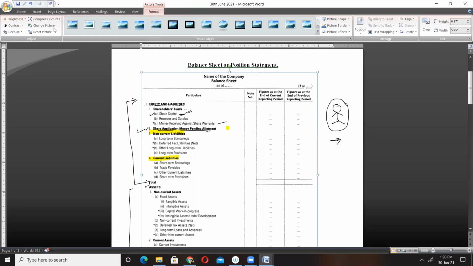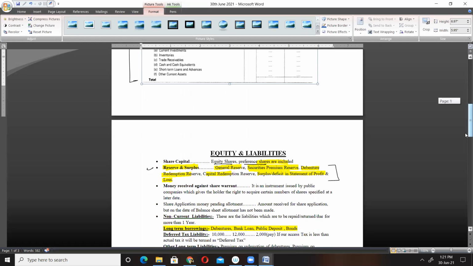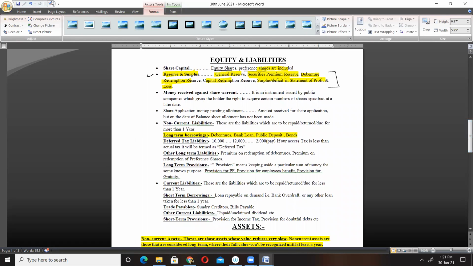So under non-current liabilities, you see we have different categories. We have long-term borrowings. So what are long-term borrowings? Long-term borrowings are nothing but the borrowed money which the company has borrowed for a period of more than 1 year. So these include debentures, bank loan, public deposits. Okay, you see here I have shown.